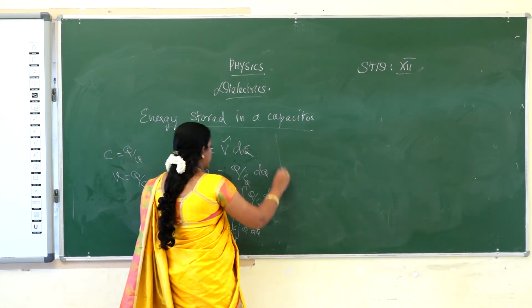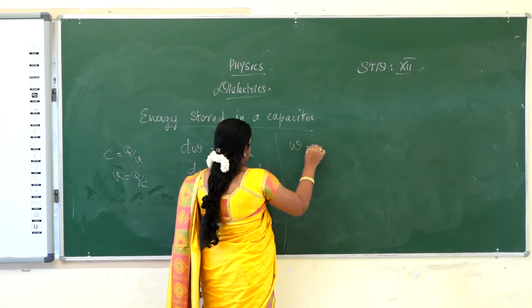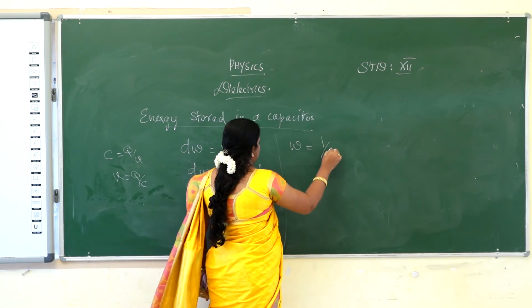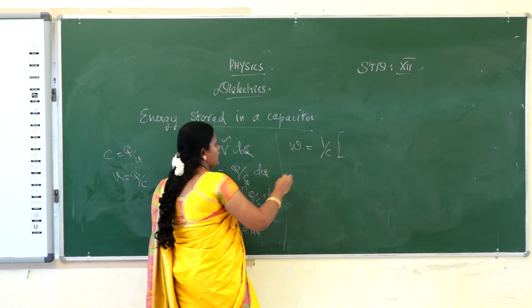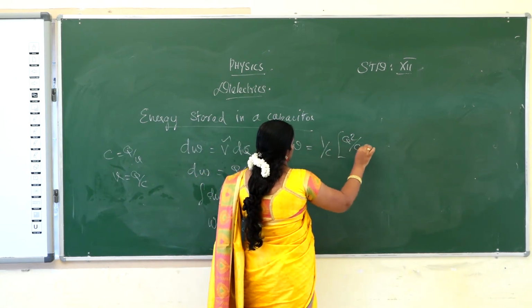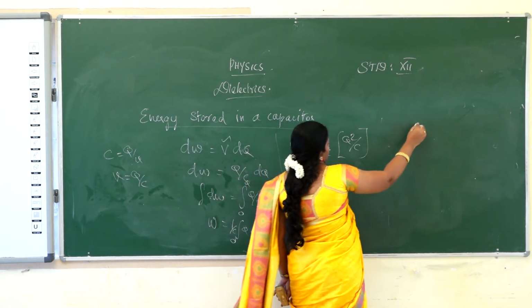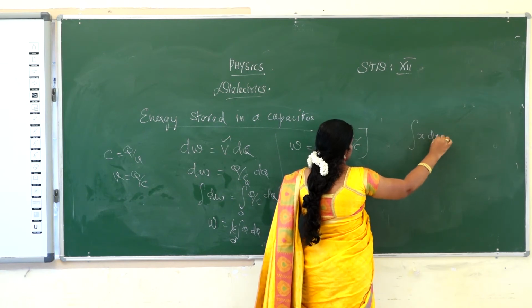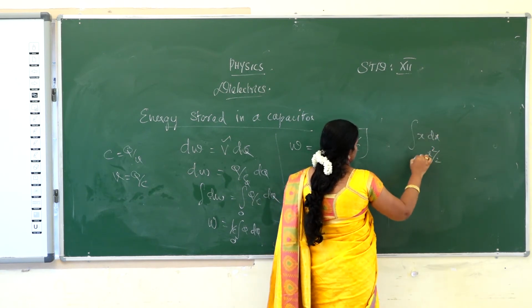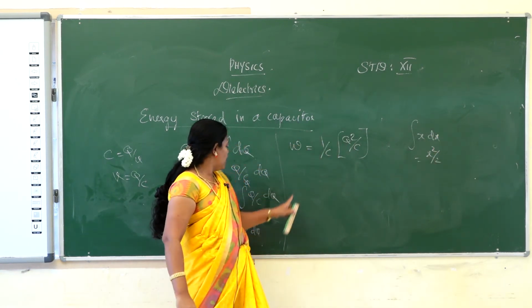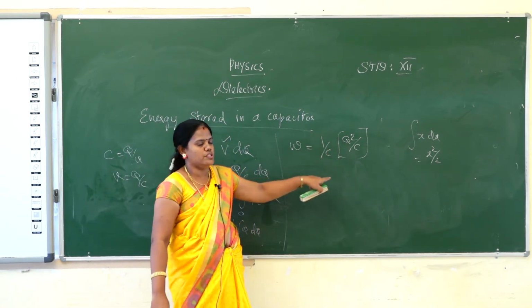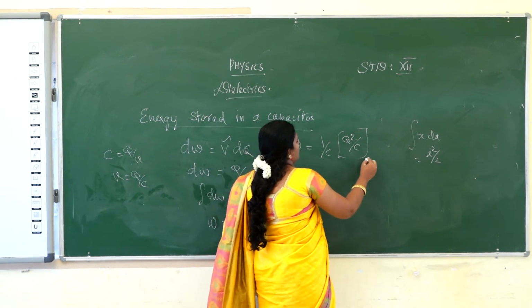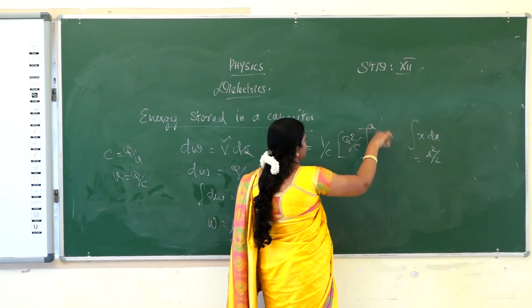So how to integrate this? Work done is equal to 1 by C, integral of q into dq is q square by 2. Just like the integral of x into dx is x square by 2, in the same way the integral of q into dq is equal to 1 by C into q square by 2, with lower limit 0 and upper limit q.